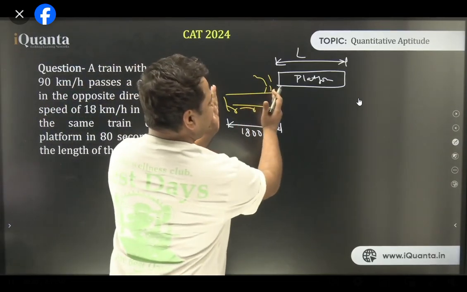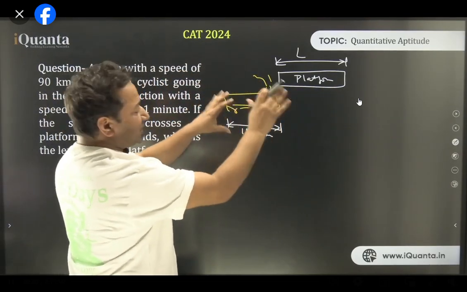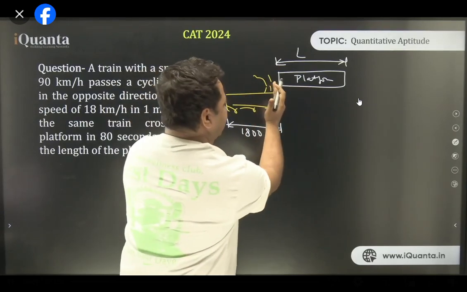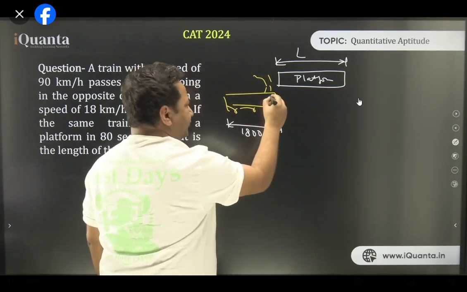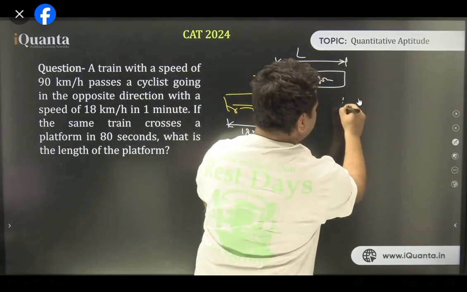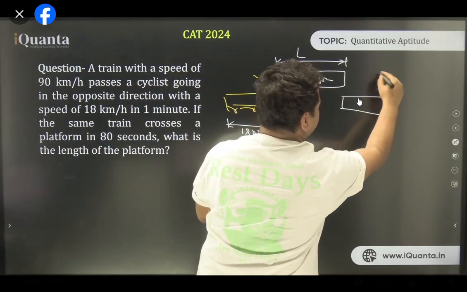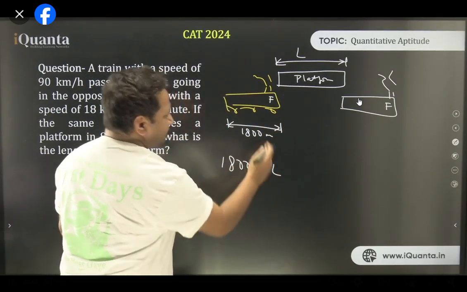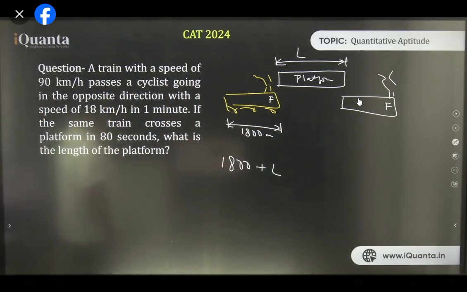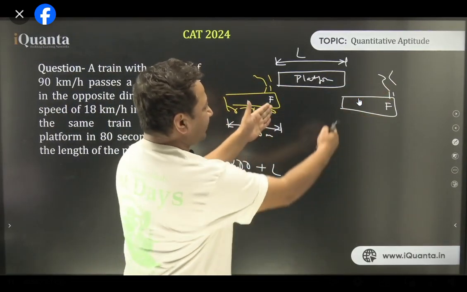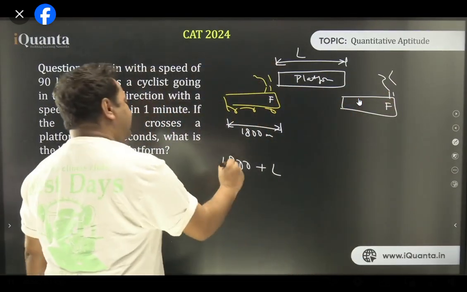Okay, so now if the train crosses the platform, the total distance traveled by the train will be its own length plus the length of the platform, right? It will go from here to there and cross completely. So if you compare the front end of the train, the front end would be here the moment it crosses. So how much distance has it traveled? 1800 plus L. Is that clear? Just look at the front end. From here to here, how much did it travel? The whole platform plus its own length. So 1800 plus L is the total distance traveled.